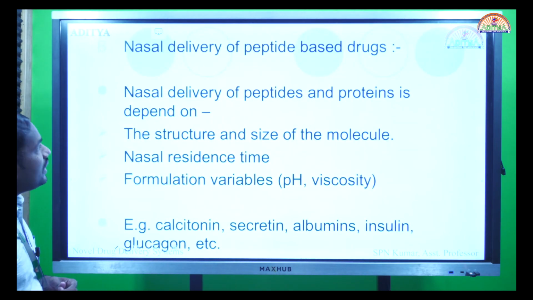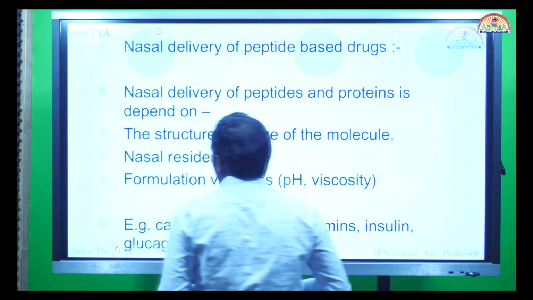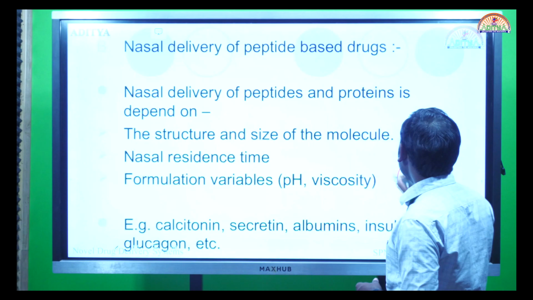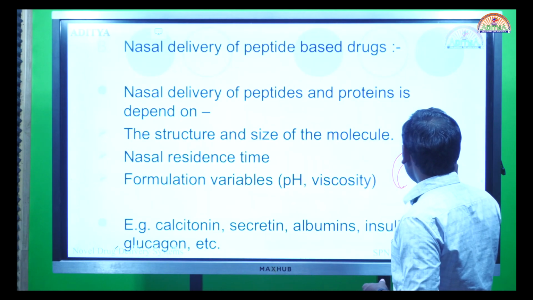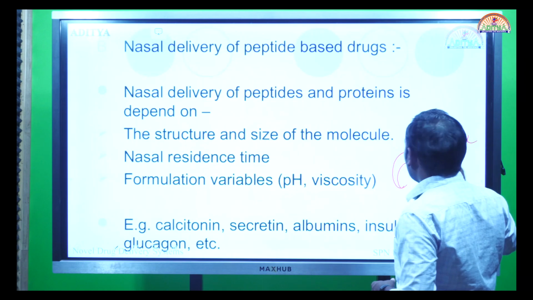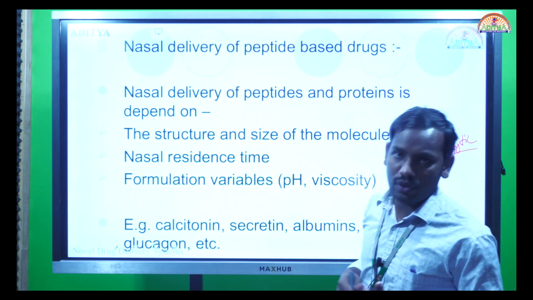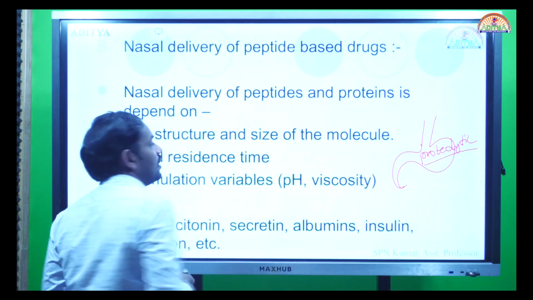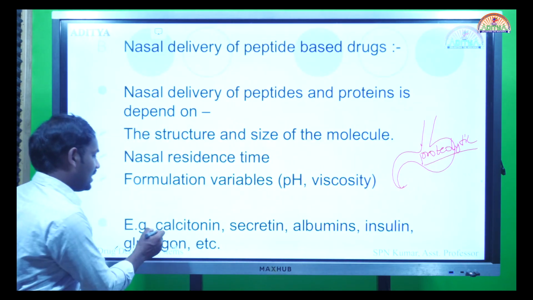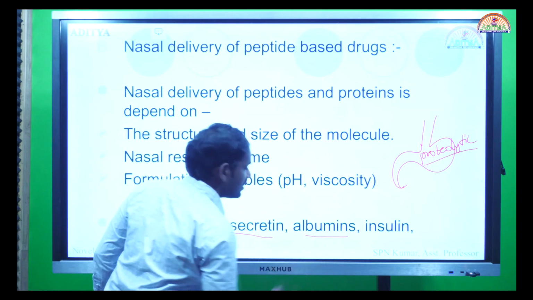Next, the nasal delivery of peptide based drugs. Peptide drugs, if given by the oral route, are hydrolyzed in the stomach, because in the stomach we have proteolytic enzymes. All these enzymes are going to degrade the drug in the stomach. Hence we need to choose an alternative route. One such alternative route is the nasal drug delivery system. We can give calcitonin, secretin, albumin, etc.